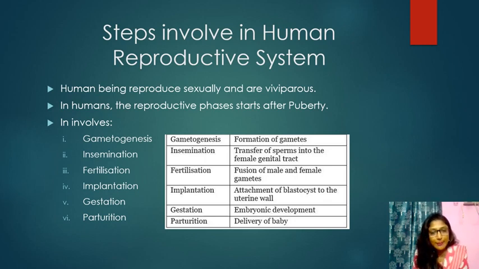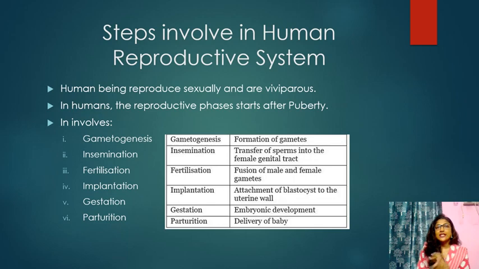First one, that is gametogenesis. Next one, insemination. Third one, fertilization. Fourth one, implantation. Fifth one, gestation. And the sixth one, parturition. Gametogenesis is the formation of the gametes, the process by which the gametes are produced. Insemination is the transfer of the sperm into the female genital tract, the process by which the sperm enter the female genital tract.